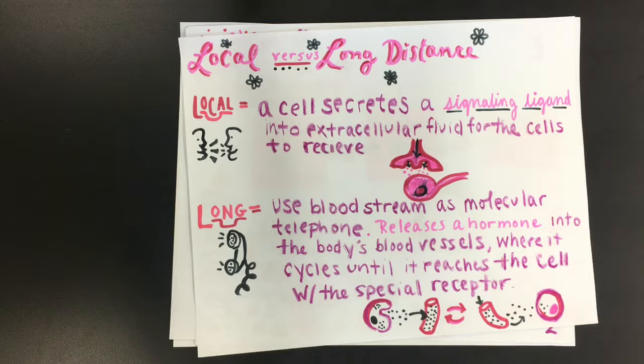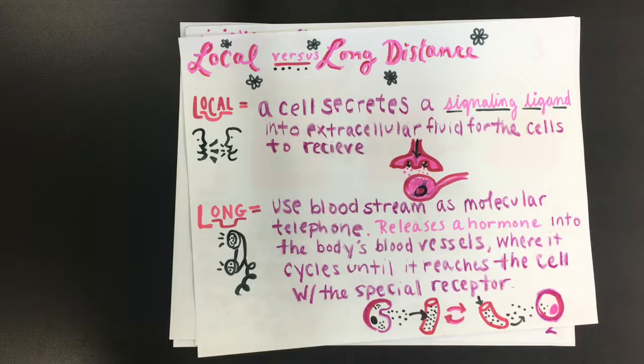In long-distance signaling, however, the cells are too far apart to directly talk to each other, so they use the bloodstream as a molecular telephone. A gland releases a hormone into the body's blood vessels, where it cycles around the body until it reaches a cell with the special receptor necessary in order to answer the chemical phone call.